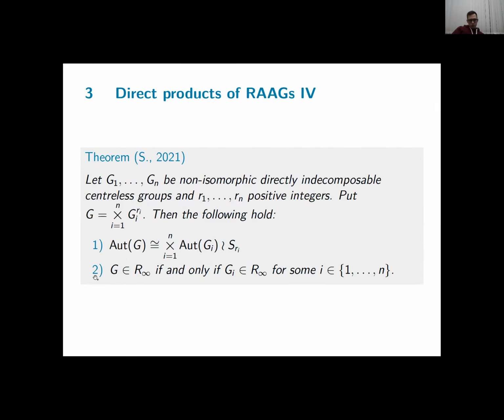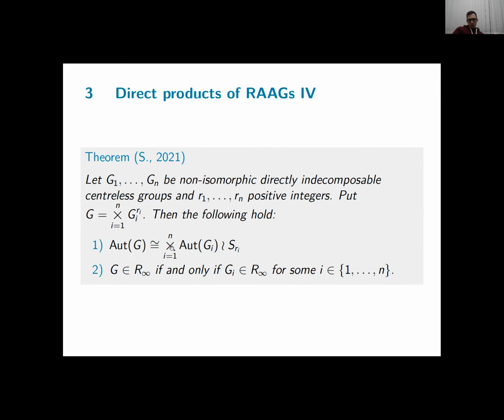And with regard to the R-infinity property, we even have an if and only if, namely your group G has the R-infinity property if and only if one of the factors has the R-infinity property. So the same you can do for right-angled Artin groups, but this generalization indicates that the result we had for right-angled Artin groups does not really depend on the specific structure of a right-angled Artin group, more on these two group theoretical properties, namely being directly indecomposable and being centerless.